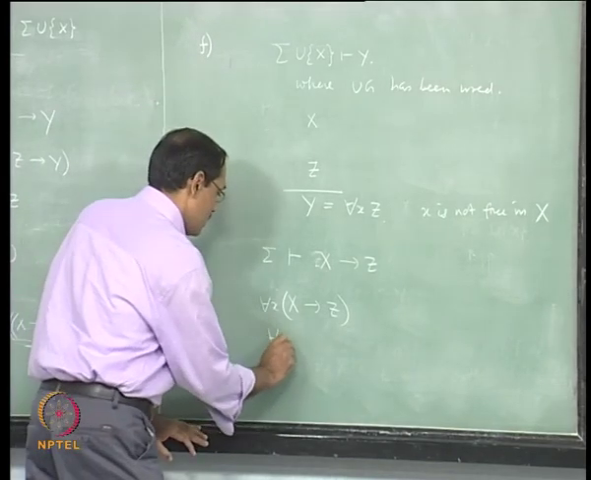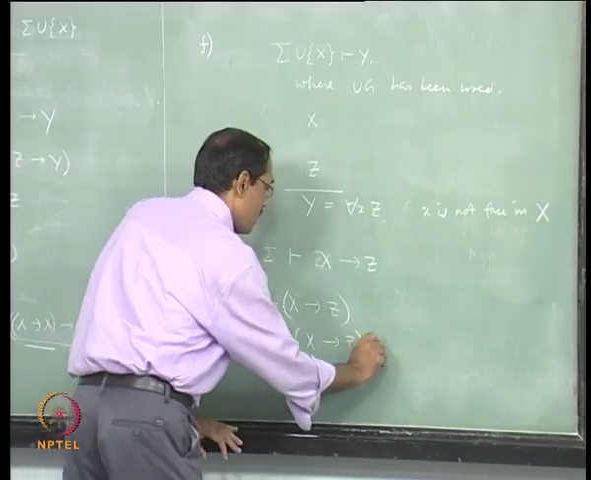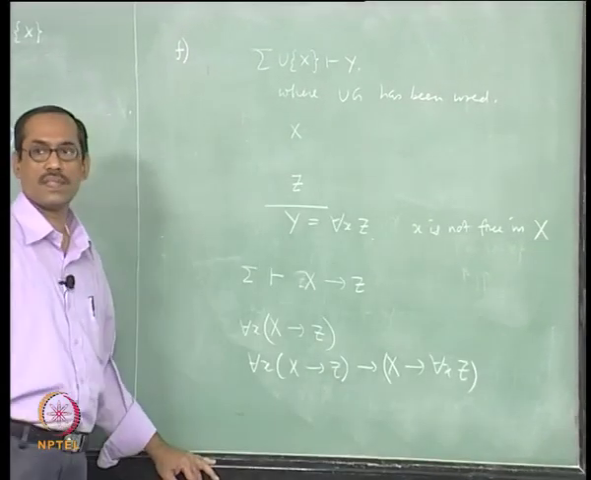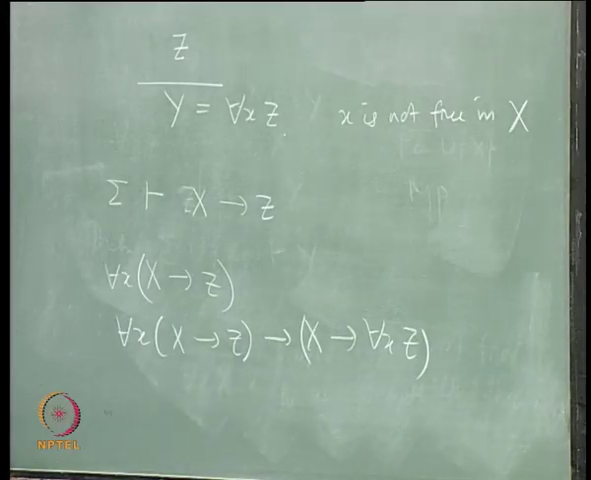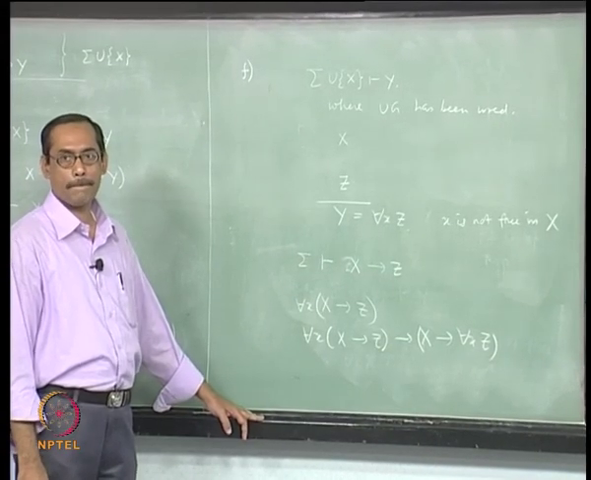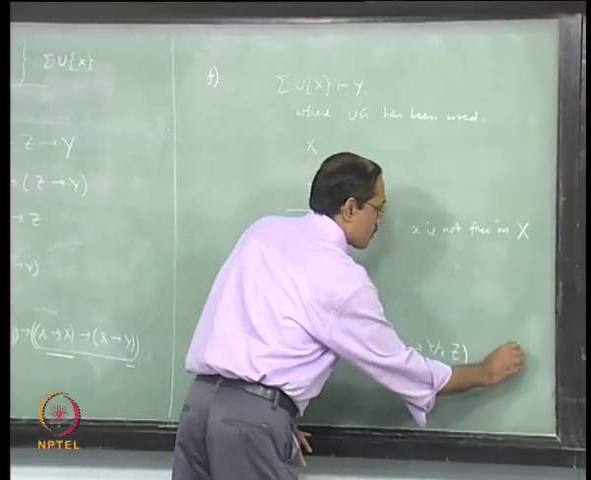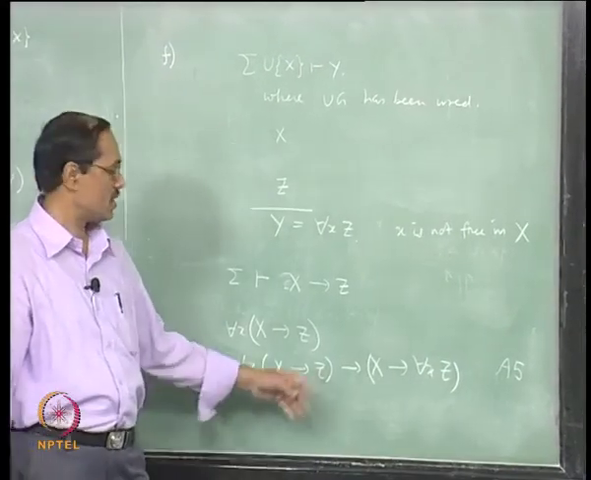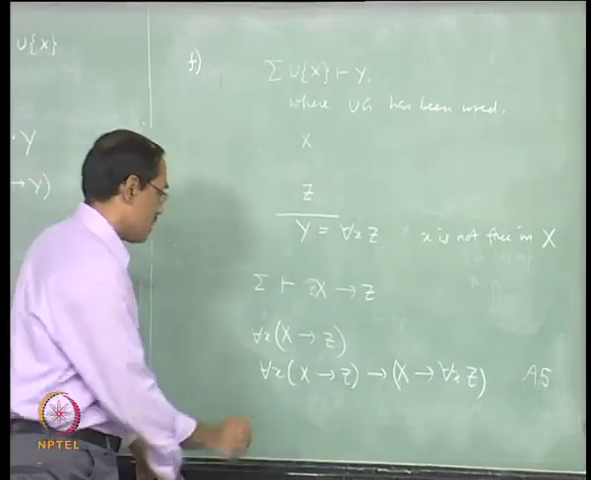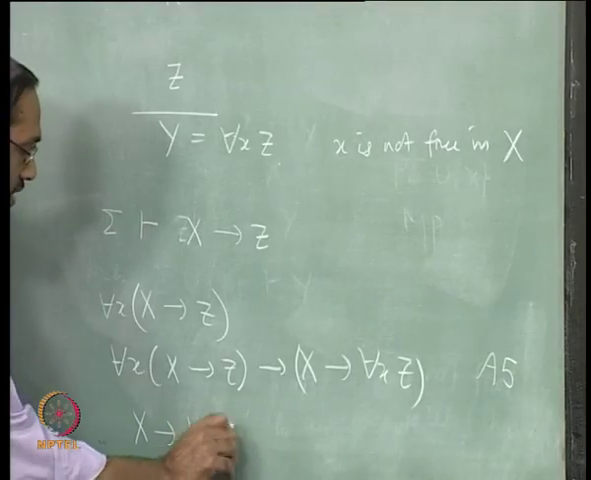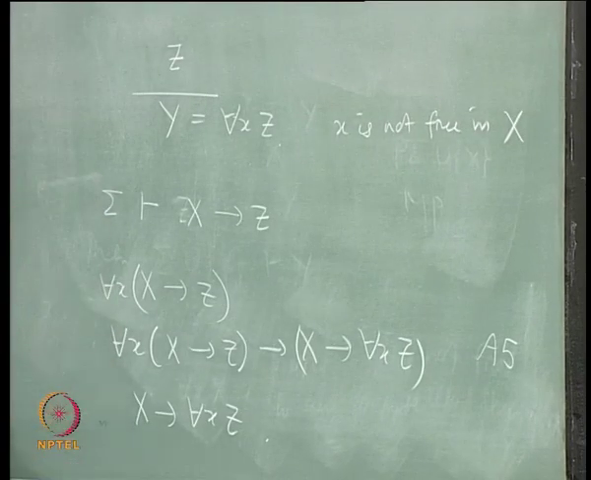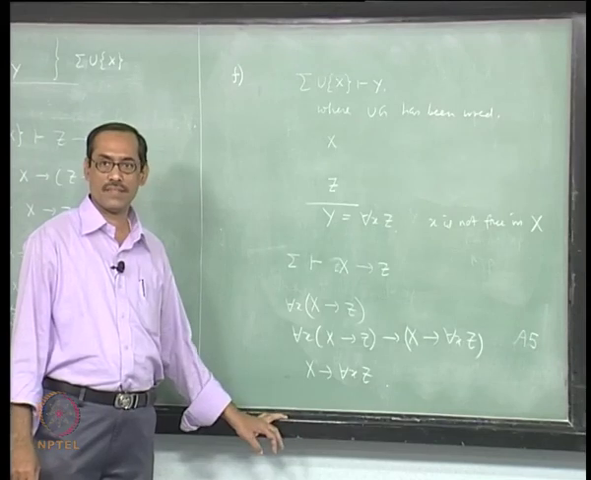Then use the axiom: for each x, x implies z implies x implies for each x z. Which axiom is it? A6 or A5? A5, and the condition is that x should not be free in x, that is what it is. Then use modus ponens, you get x implies for each x z, that is all, and x has never been used in this proof.